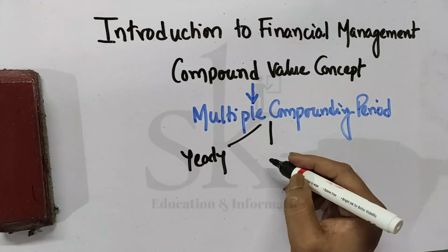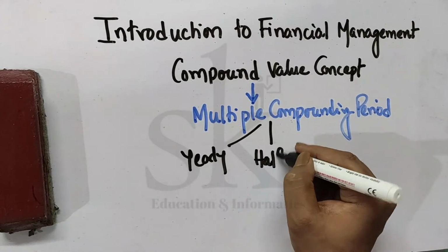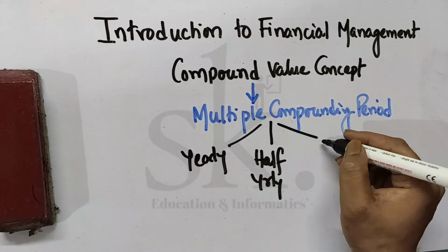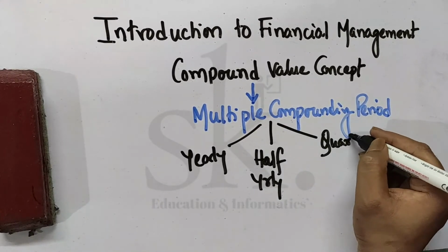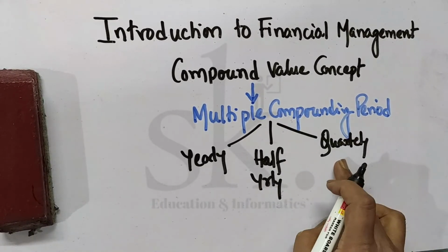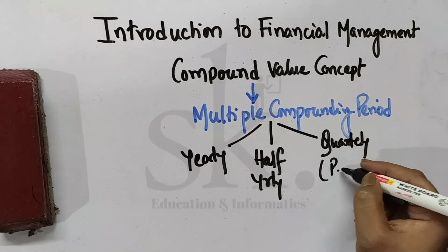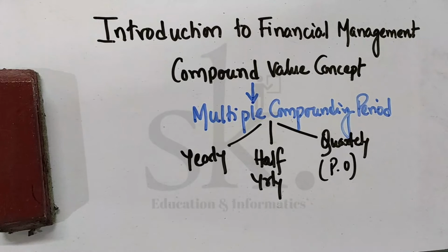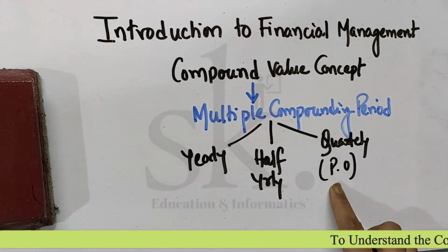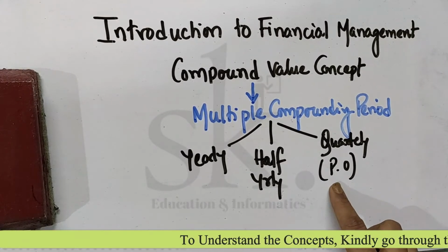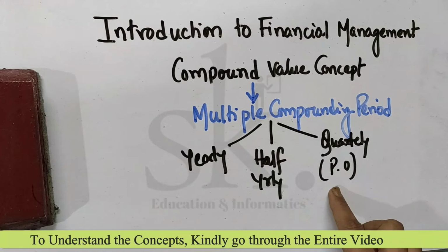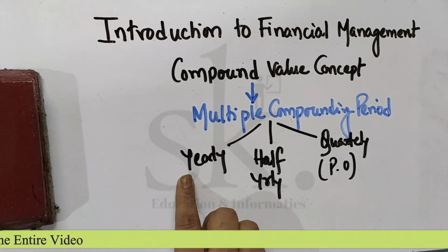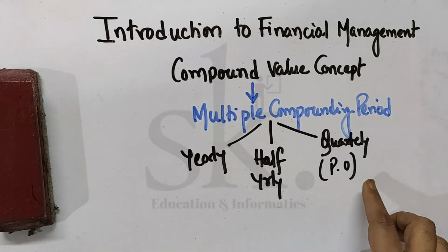I might even pay you interest half yearly. I might even pay you interest quarterly. If you go to the post office, say for example, and you make an investment like a senior citizen investment, you get interest paid quarterly. You could opt for yearly also, but you can also get interest quarterly. So it can be paid yearly, half yearly, quarterly.